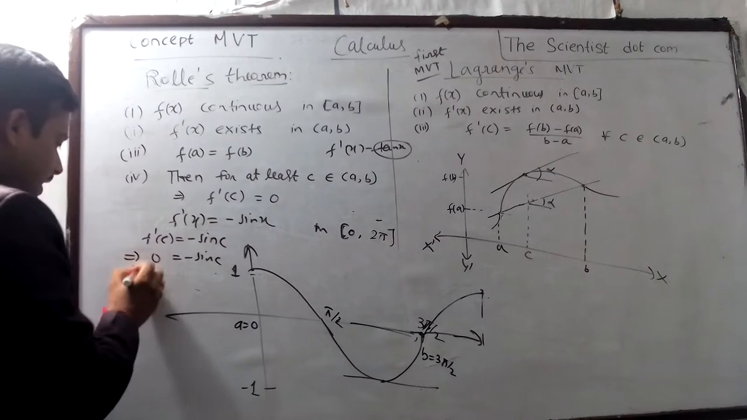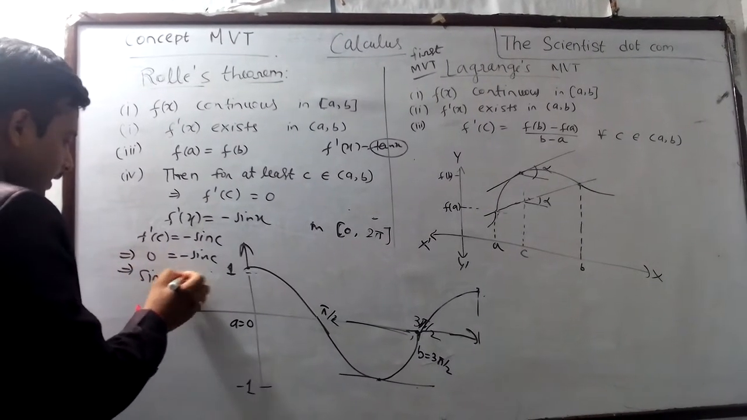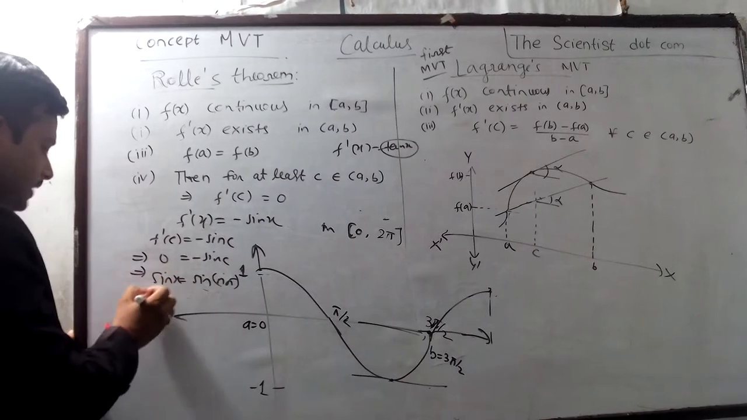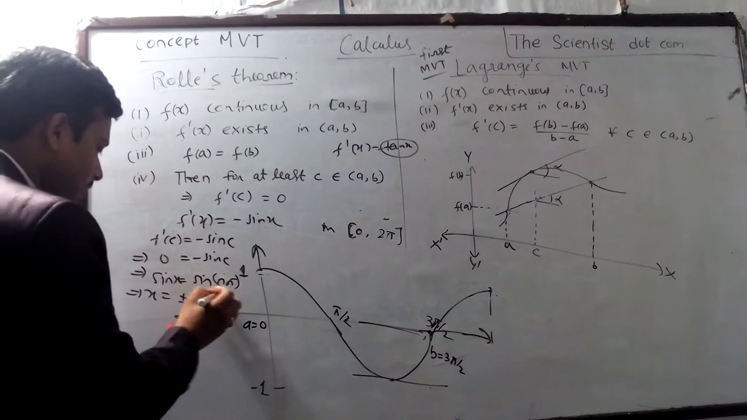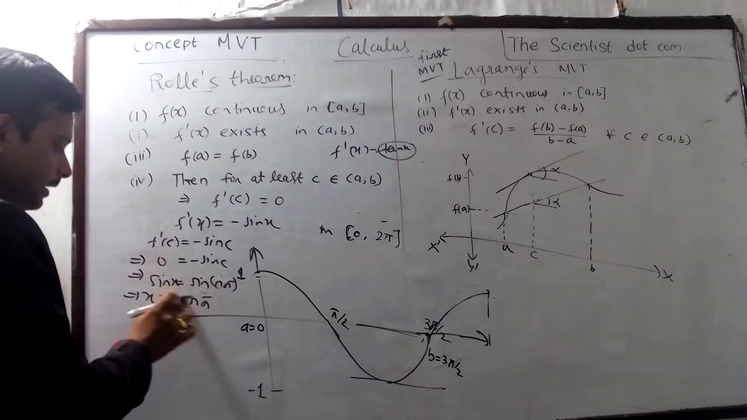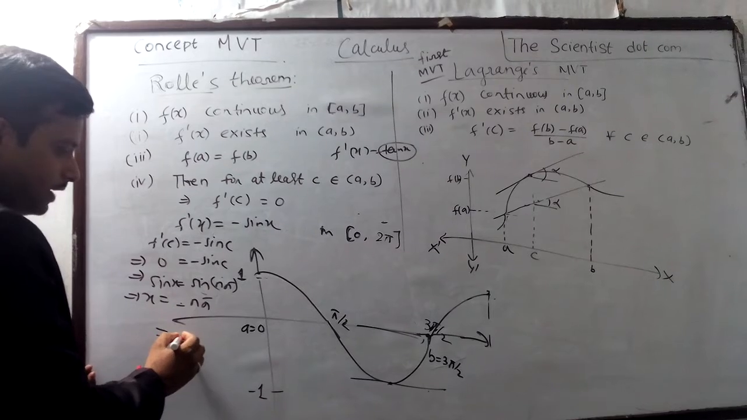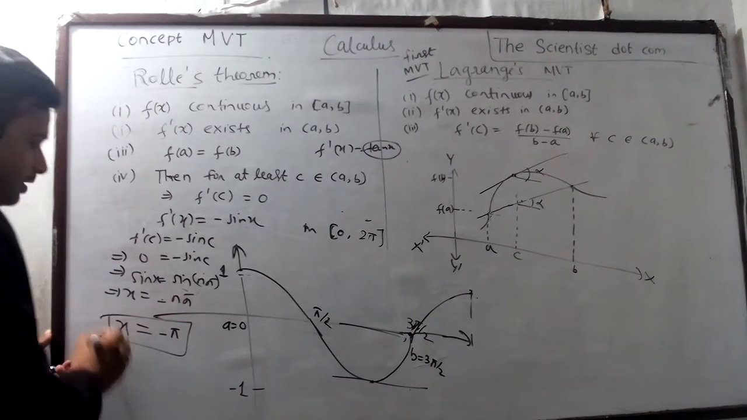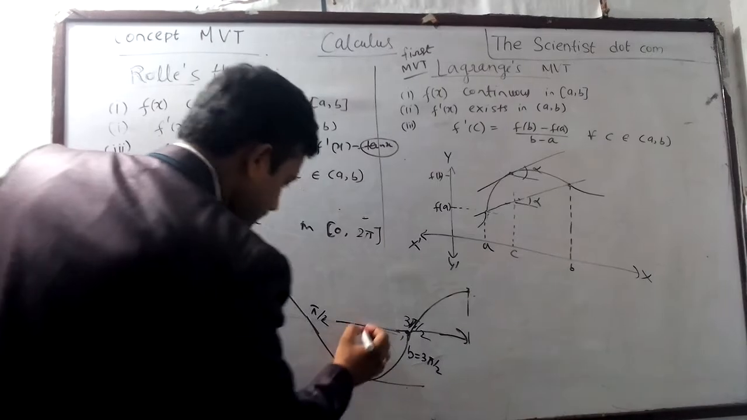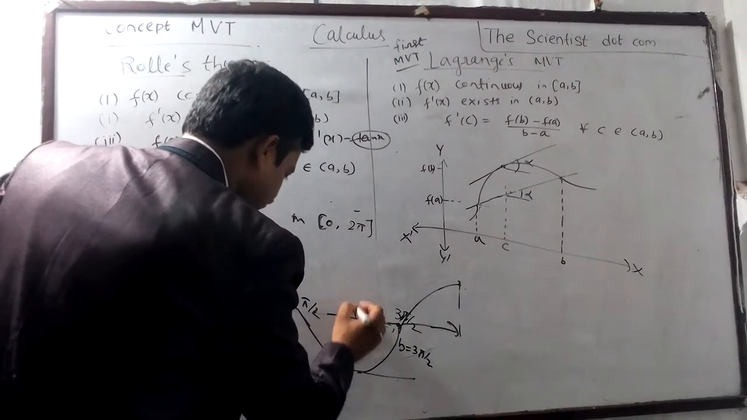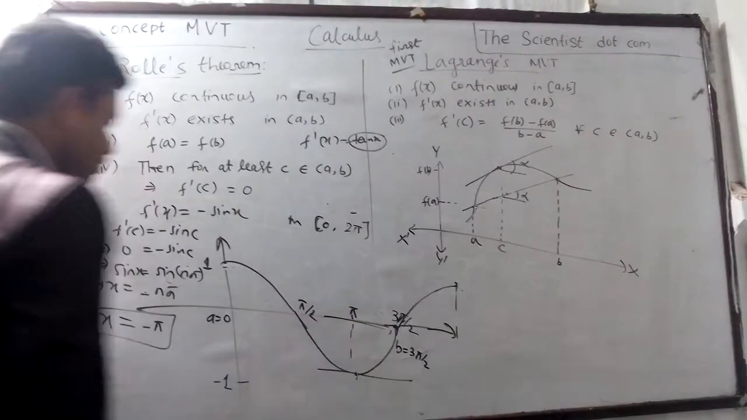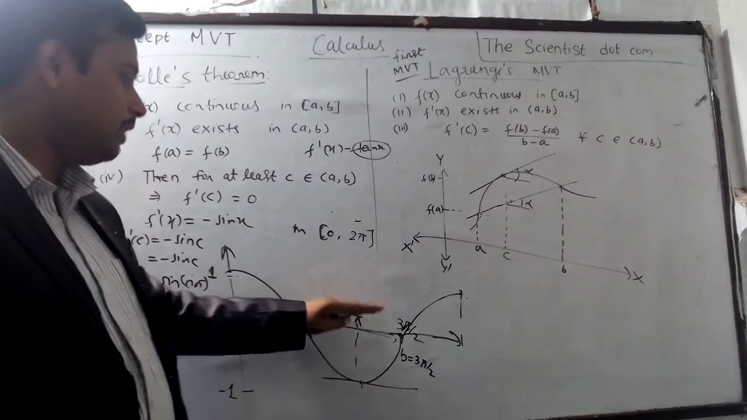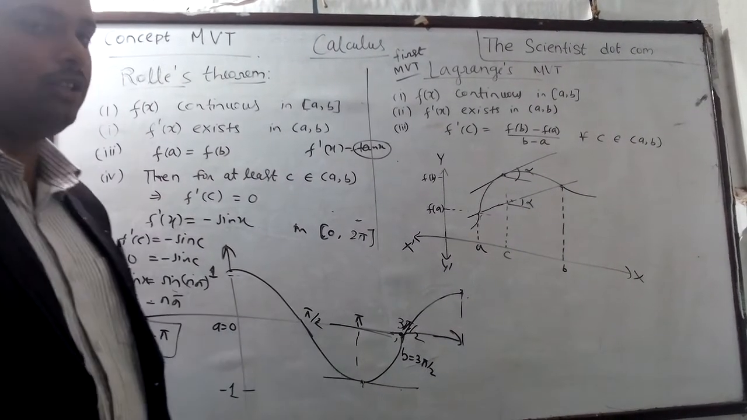equal to 0, and this can happen only when sin of n pi is 0. So x equal to plus or minus n pi. Here we take minus, so it is negative n pi, so minus pi is the only condition. So x equal to minus n pi, see this one, this is the pi. So automatically we are getting at least one tangent which is parallel to the x axis. This verifies Rolle's theorem.